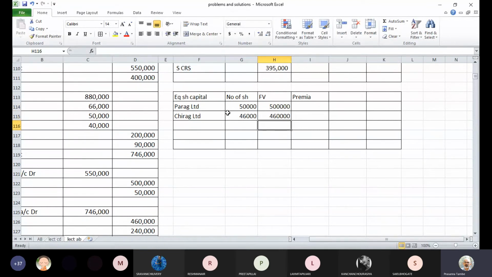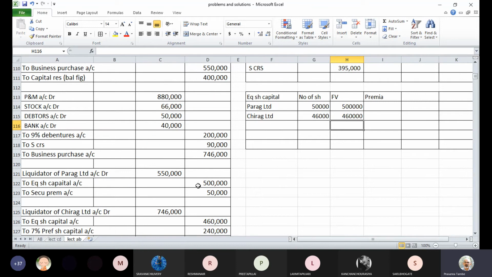You can cross verify these numbers with the entry. You can see here the entry also. This is the relevant entry. Parag Limited, 5 lakh rupees is the face value, and Chirag Limited, 4,60,000 is the face value. So you can instantly verify the details. Here we had a premium of 50,000, and here we had a premium of 46,000. Okay. So your numbers are ready.